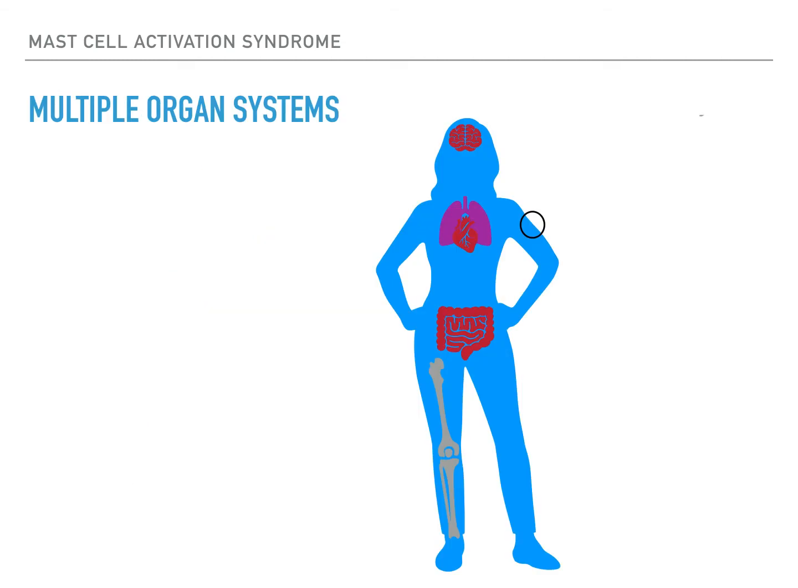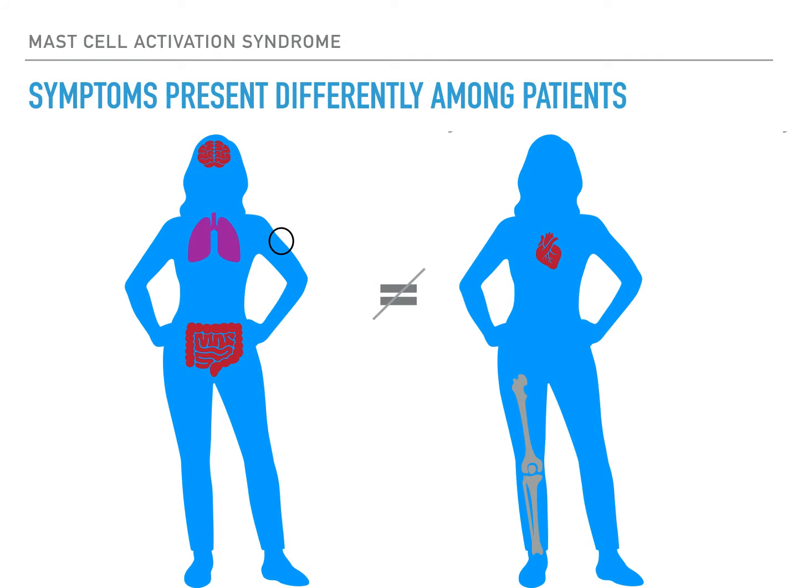Since mast cells are found all over the body, individuals with MCAS have symptoms that involve multiple organ systems. In order to be diagnosed with MCAS, it has to involve at least 2 organ systems, but often presents symptoms that involve many more than just 2. One person diagnosed with MCAS may have a completely different set of symptoms from another patient with MCAS. Symptoms may present differently in the same patient at different times.